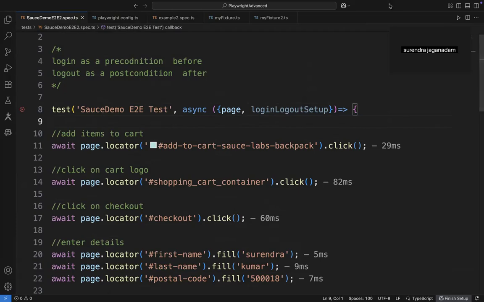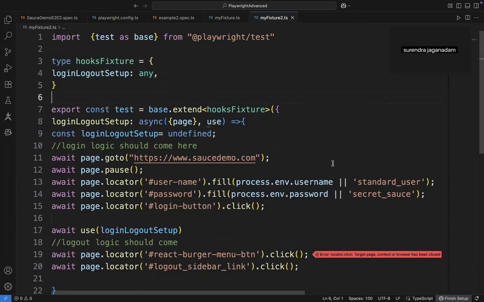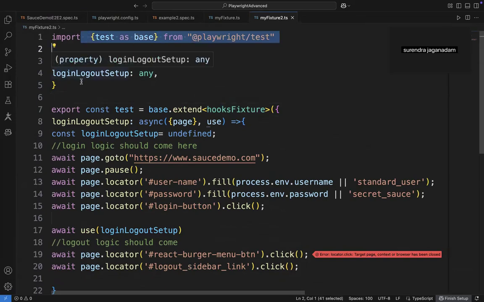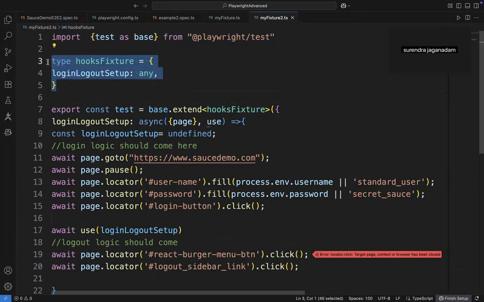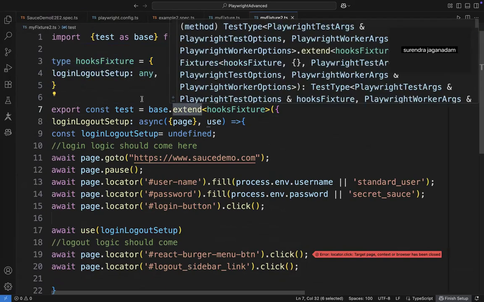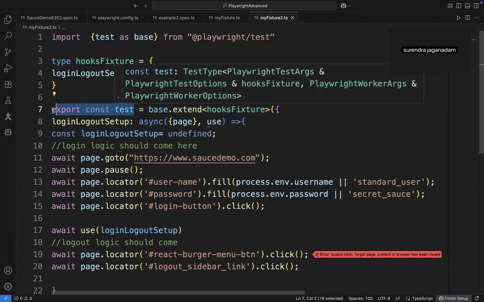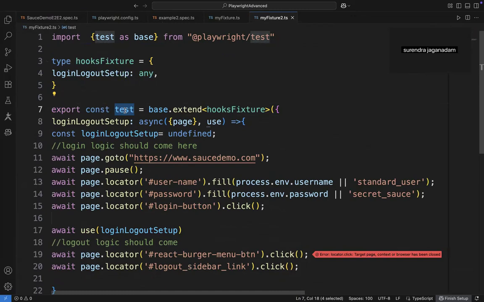So this is the way how exactly we can create our fixer. The simple thumb rule that you need to consider as part of your fixer is, okay, here you just need to import it and use it as an alias, and then define the types that you are using for all the things. You need to define the type, and here you just need to use a base dot extend, and we are exporting it from here so that wherever you need it, you just need to import this particular name, which is the test that we are importing.